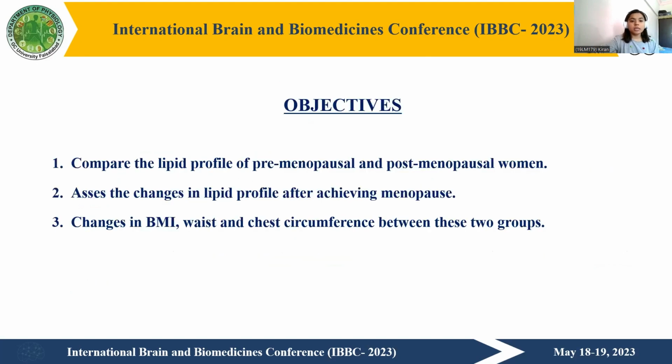The objectives of our study are to compare the lipid profile of premenopausal and postmenopausal women, assess the changes in lipid profile after achieving menopause, and changes in BMI, waist and chest circumference between these two groups.